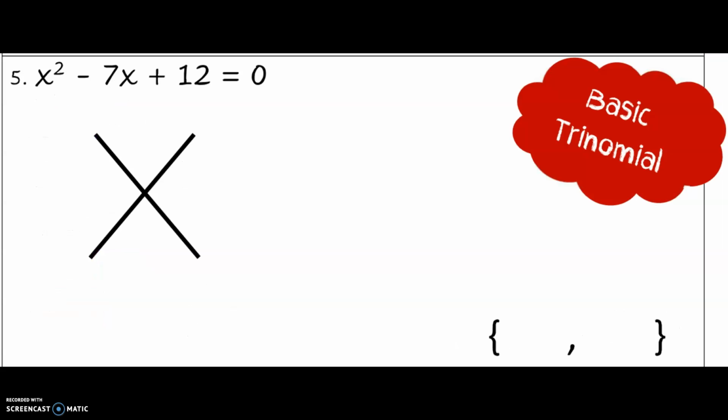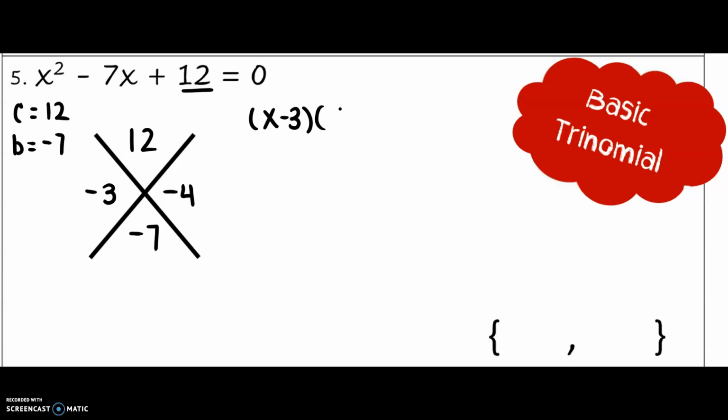Now we're going to use the basic trinomial factoring method. So we're going to identify what c equals, and in this case c is equal to 12, so I'm going to put that at the top part of my x here. Then my middle term b is negative 7. Now let's think of two terms that will multiply to 12 but add to negative 7, and right off the bat you should be thinking negative 3 and negative 4. So our factors here are x minus 3 and x minus 4.